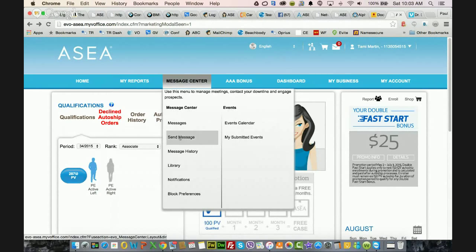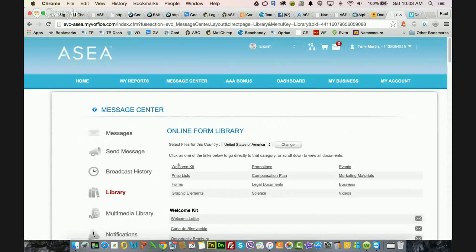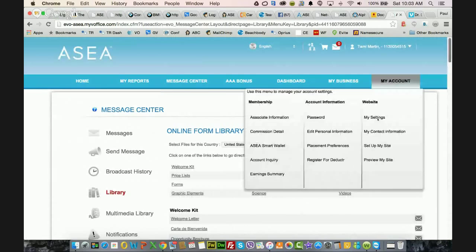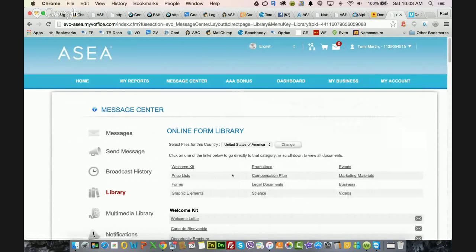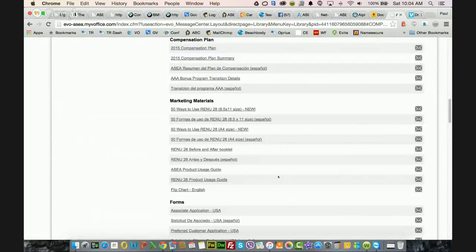So if you go to the message center and click on library, you can see the different categories of documents, brochures, marketing materials, videos, things like that. Let's say someone wants a copy of the compensation plan document. You click on compensation plan, and you'll see here's a 2015 compensation plan document.